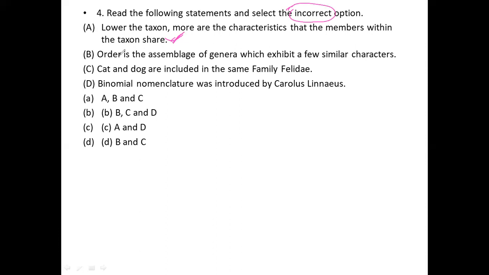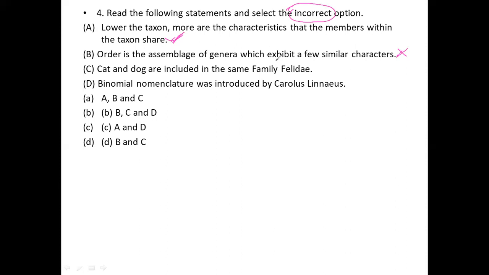Okay, next: order is an assemblage of genera which exhibits a few similar characters.